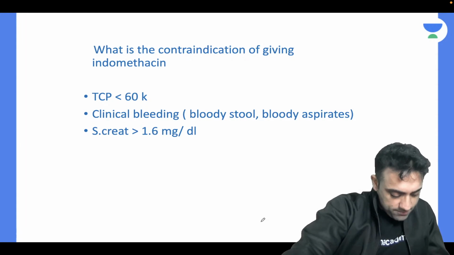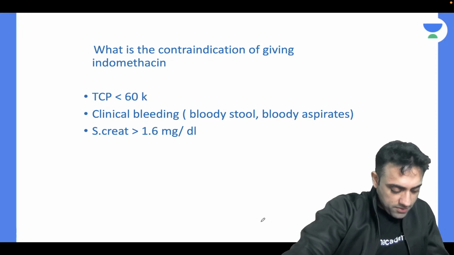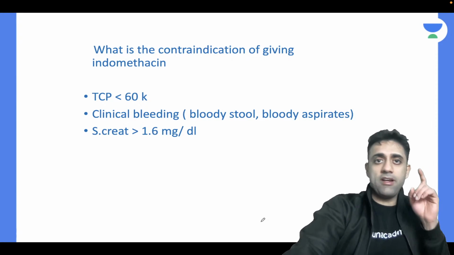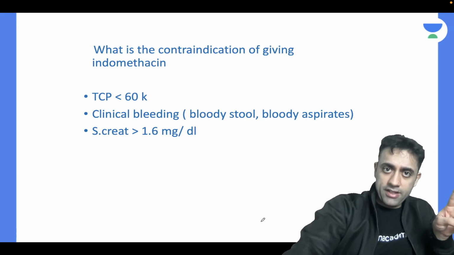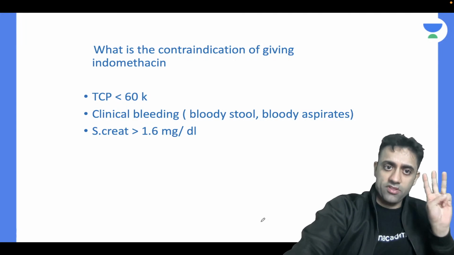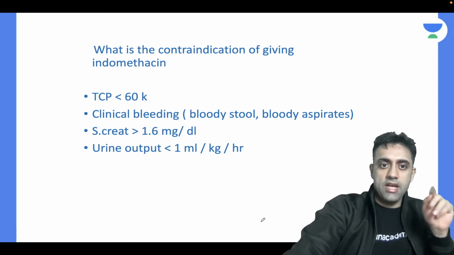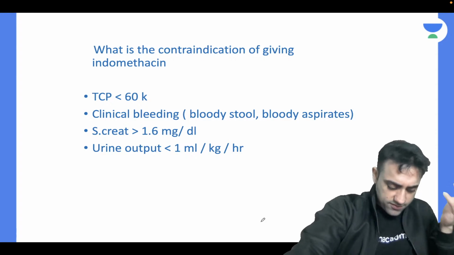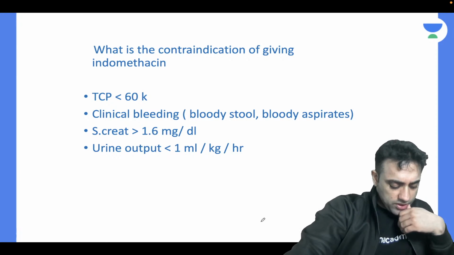Very good. Okay, so what are the contraindications of giving indomethacin? If my platelet is low, if I'm bleeding, or if my creatinine is very high. These three are the important contraindications. And if my urine output, everything is related to kidney, if my urine output is less than 1 ml per kg per hour.